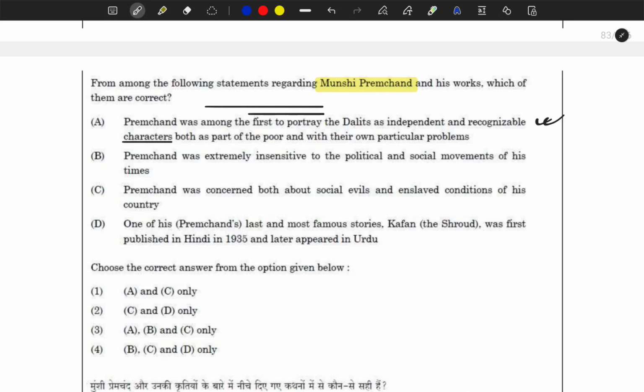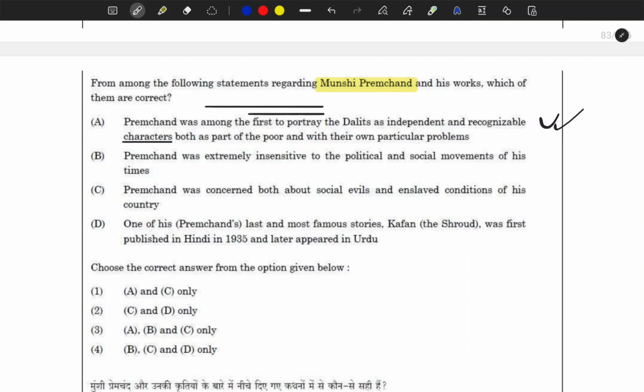What is the problem? People started writing about Dalit literature very late. He might be one of the first people who wrote about the poor or the Dalits. In 90% of cases these types of statements are usually correct if you don't know what Premchand wrote. If you know about it, it is obvious that this is a correct statement.